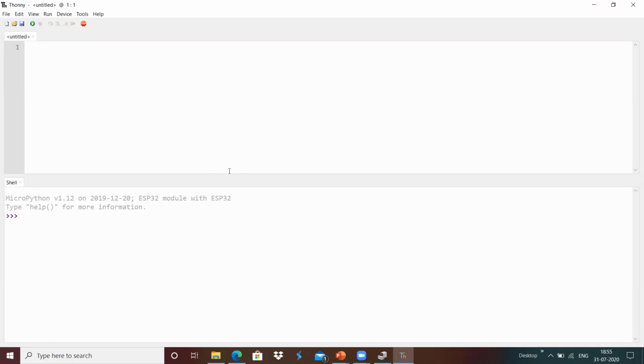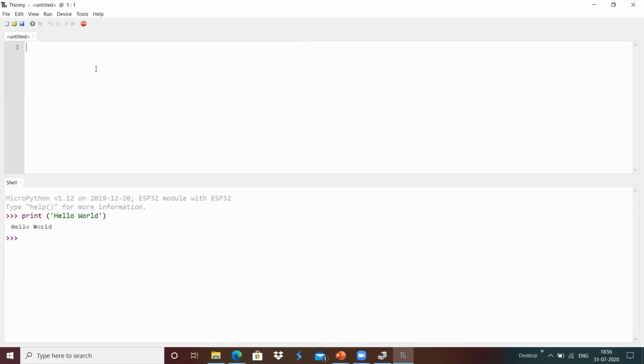Yeah, now we got the console over here. It's very similar to the Python interactive console. I'm going to print hello world over here, and it prints hello world. I have already flashed MicroPython into this board, and because of that I got this MicroPython console.